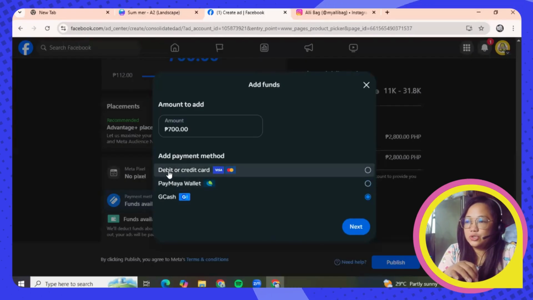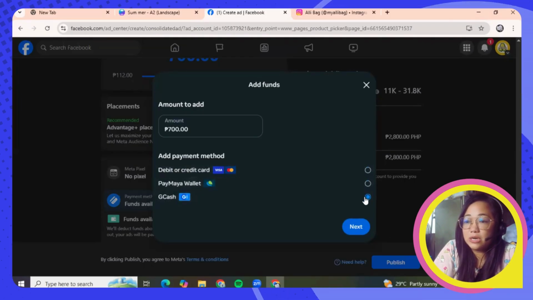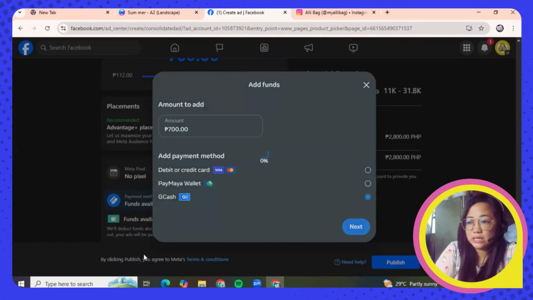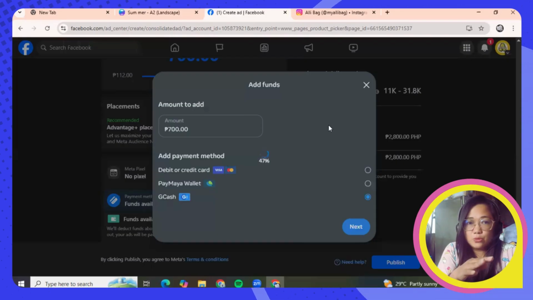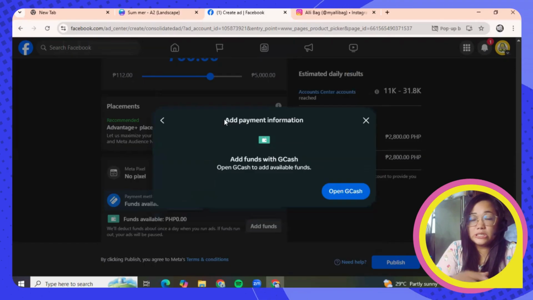Okay, so you can choose whatever here, debit card or credit card you can add, Maya wallet or your GCash. So we would like to hit it here, and then if you're going to click next, this page will ask you to be rerouted or linked to your GCash account.